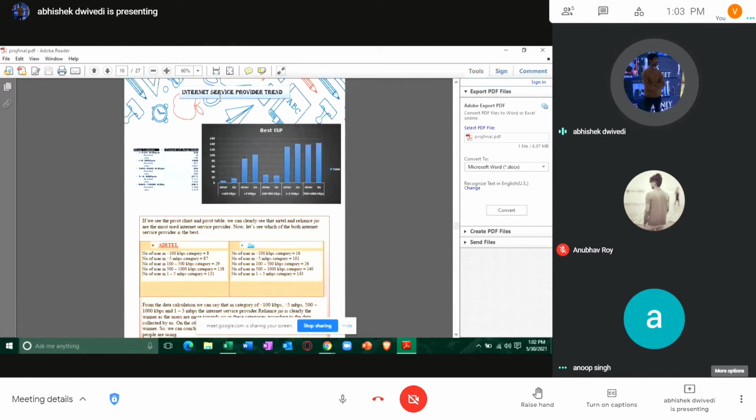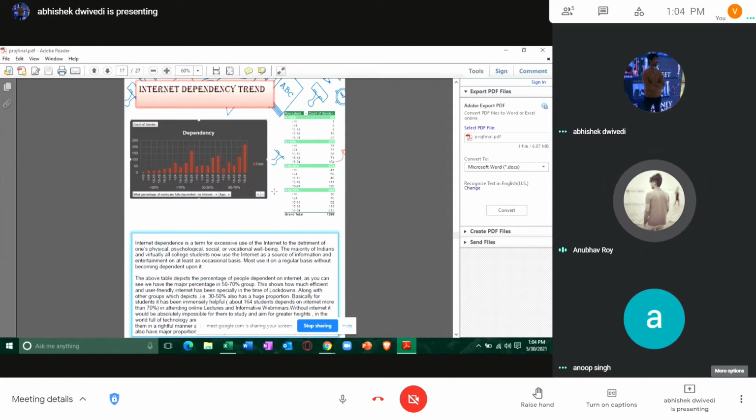As we said earlier, Airtel and Jio were the leaders in this mobile industry. We can see that in each data bracket that we gave to our audience, Jio is almost winning everywhere, except this 100 to 500 kbps, the average speed that Airtel is giving. Our data shows that Airtel users have more number here, but we can say that otherwise Jio is better than Airtel, and it is giving better speeds to its users.